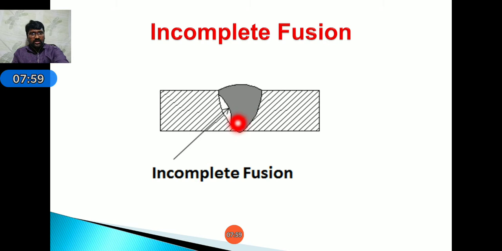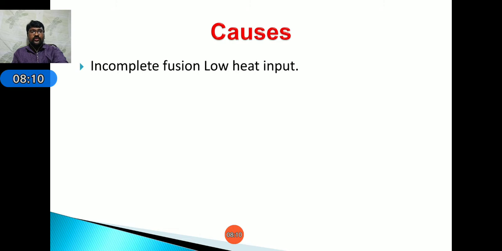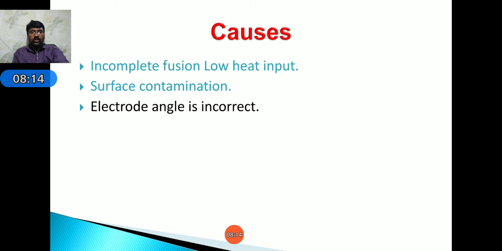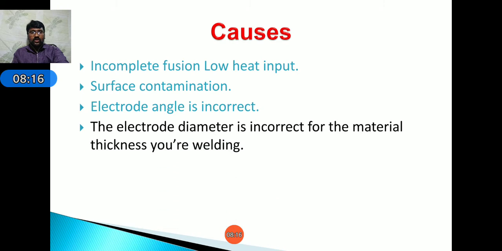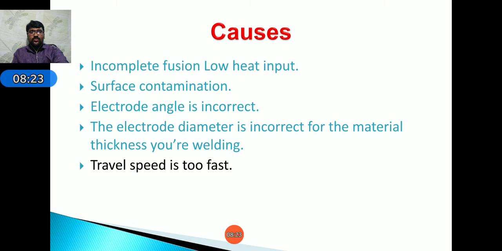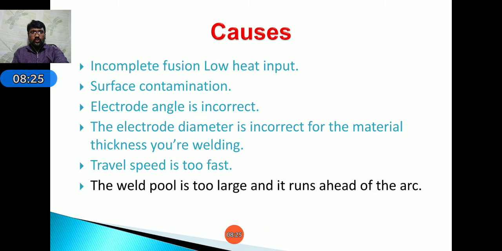Observe here, the fusion is not complete between the base metal and the weld bead. It is known as incomplete fusion. Next, causes of incomplete fusion: low heat input, surface contamination, incorrect electrode angle, incorrect electrode diameter for the material thickness, and travel speed that is too fast, so the weld pool is too large and runs ahead of the arc.